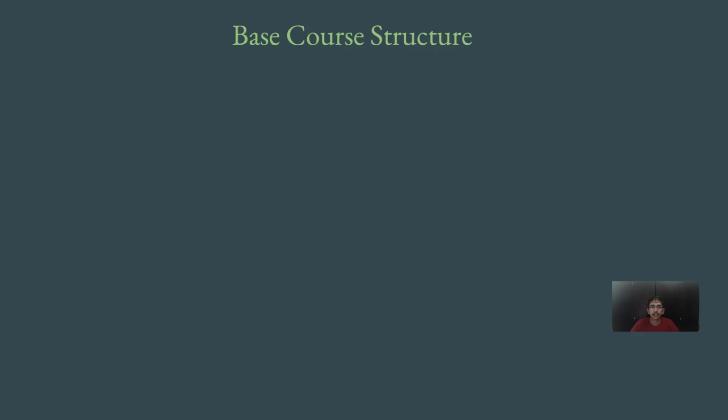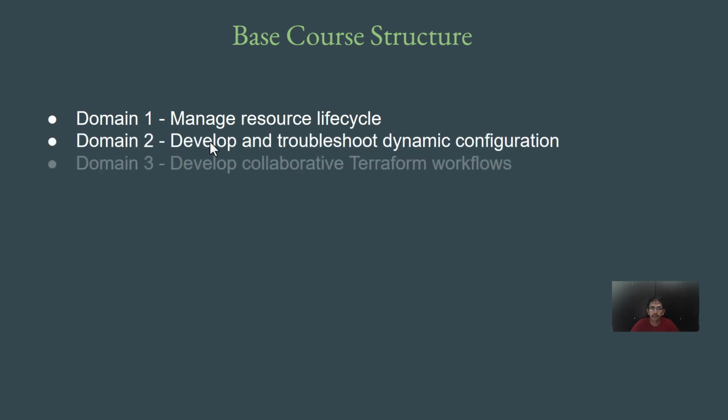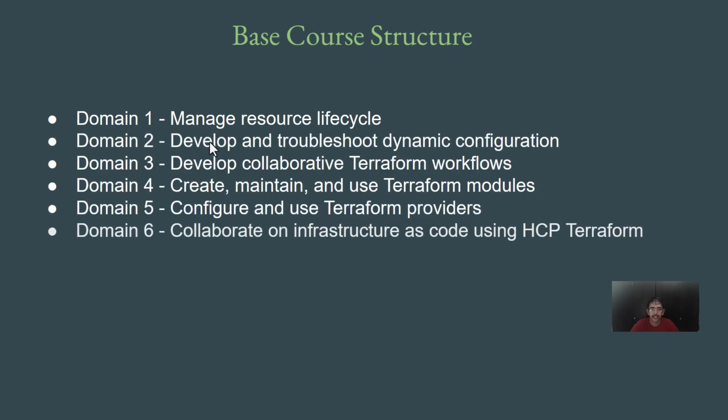Now the next pointer that we need to keep a note of is related to the base course structure. Our course is divided into 6 primary domains which correspond to the actual domains of the exam. So these are the 6 domains that we just saw as part of the exam blueprint. You will see 6 domains in the course as well. Each domain has its associated set of videos here. Along with that, we have 2 more extra domains here.